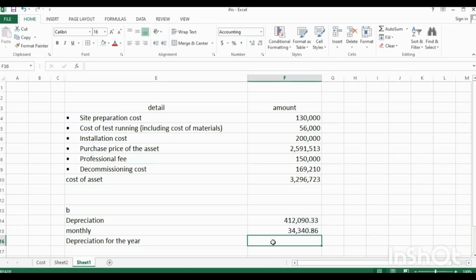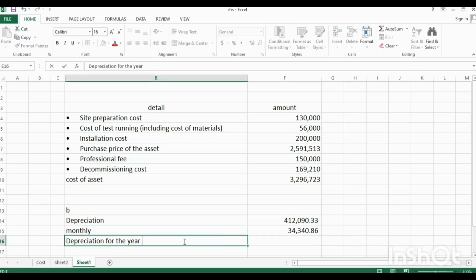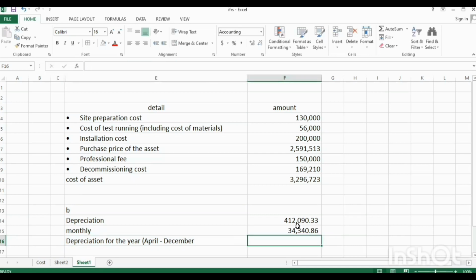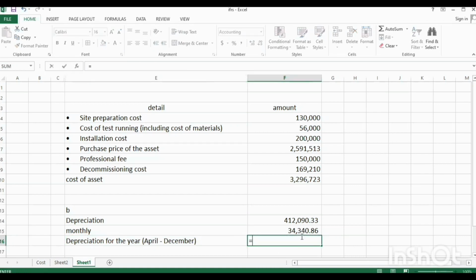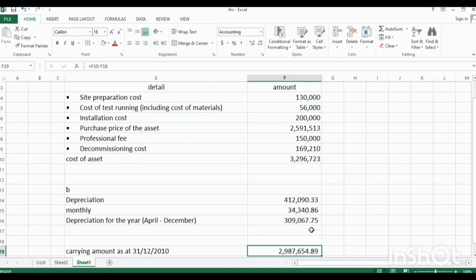And depreciation for the year, April to December, equal monthly depreciation multiplied by 9 months. That's the depreciation for the year.